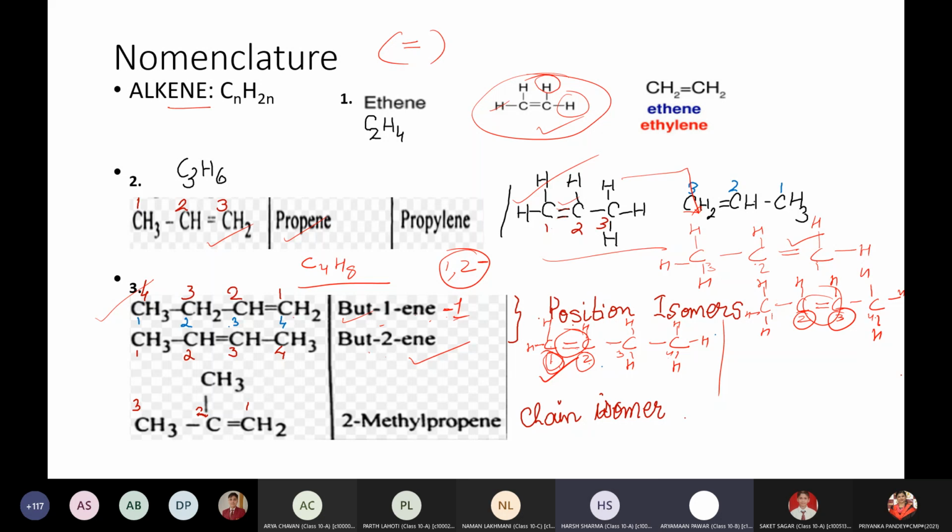Okay, ma'am. And can this butane happen in this alkane as well? Alkane, yes. See, child, we are talking about ENE. ENE means double bond. Alkanes have single bonds. There is no difference. All carbon to carbon single bond. How to differentiate?